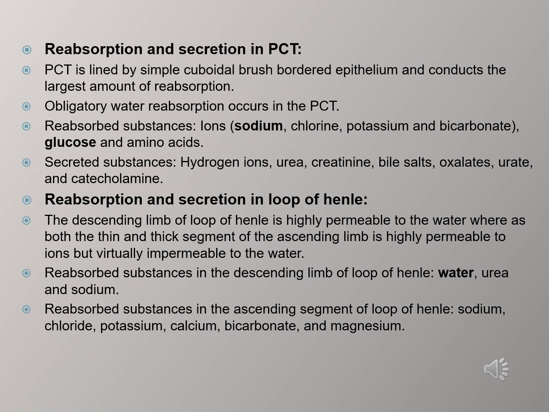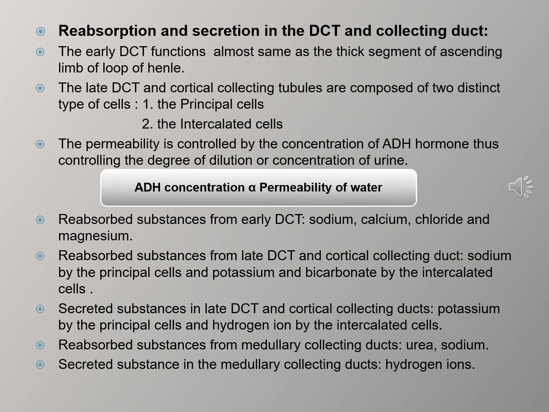About 25% of these ions are reabsorbed from the loop of Henle, but mostly in the thick segment, not in the thin segment. Reabsorption and secretion in the DCT and collecting ducts. The early DCT functions almost the same as the thick segment of the ascending limb of the loop of Henle, but the late DCT and the cortical collecting tubules are composed of two distinct types of cells, the principal cells and the intercalated cells.